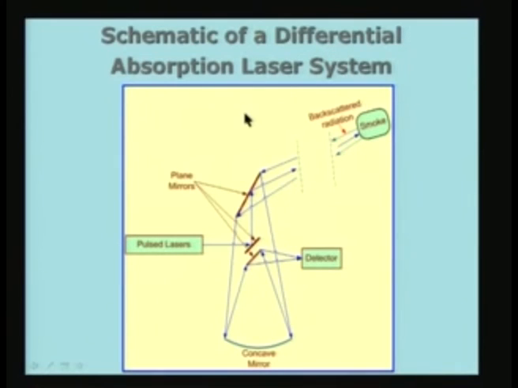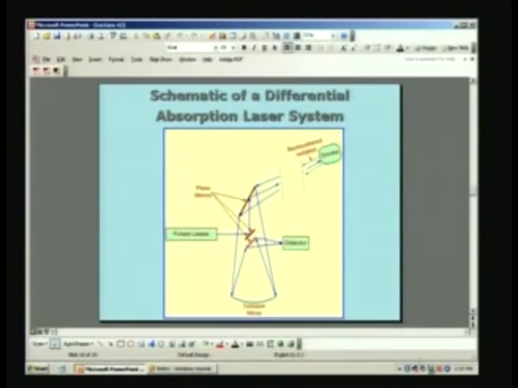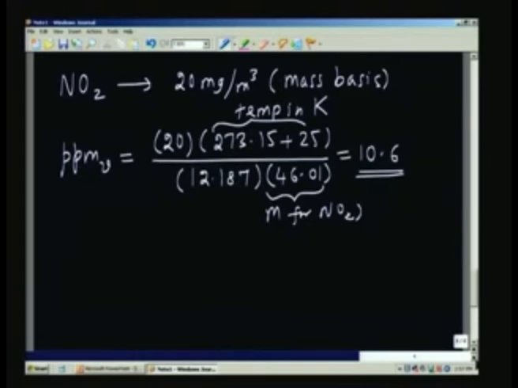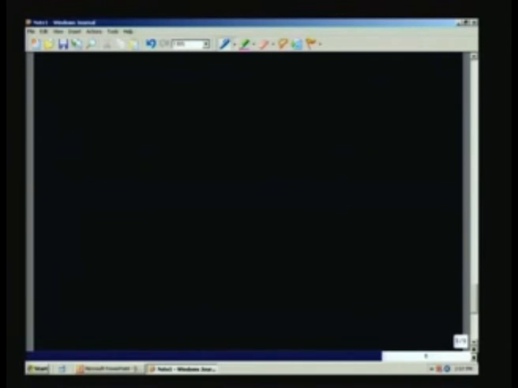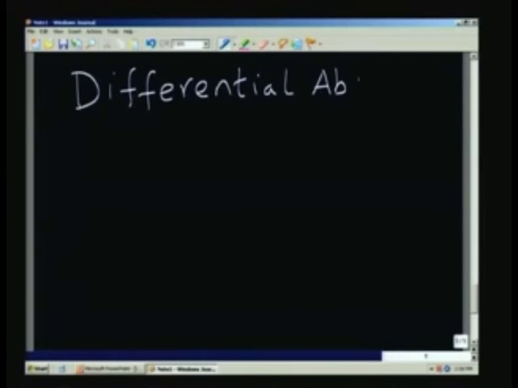system I am going to look at is the remote sensing. So the schematic of a differential absorption laser system is shown here. Before I discuss this schematic, let me just look at the basic ideas. So I am going to look at the basic idea of the differential absorption system. What is this differential absorption? So let us look at the following.